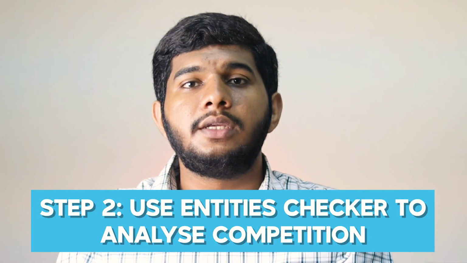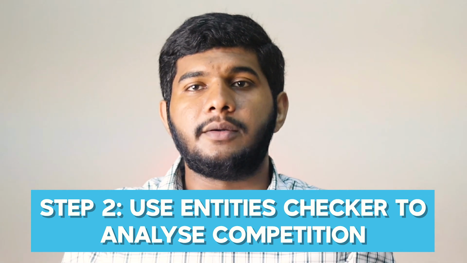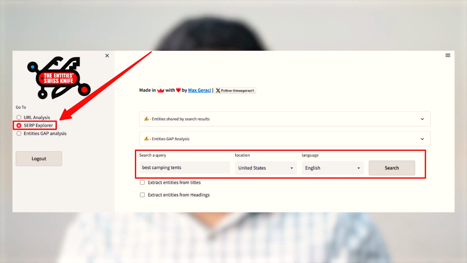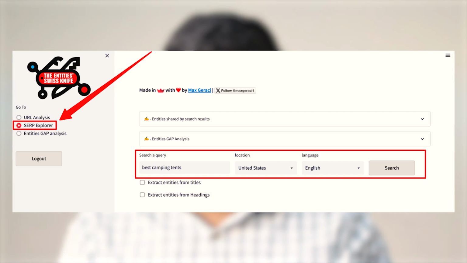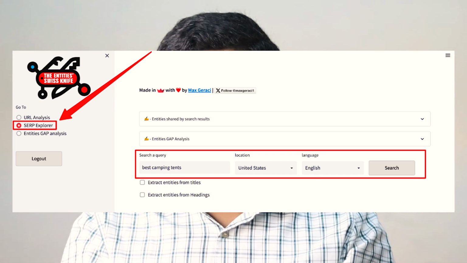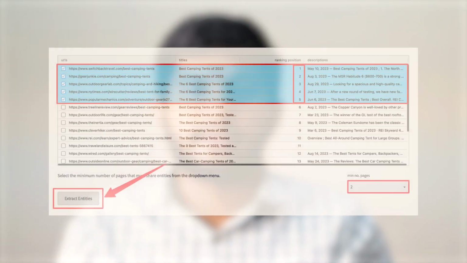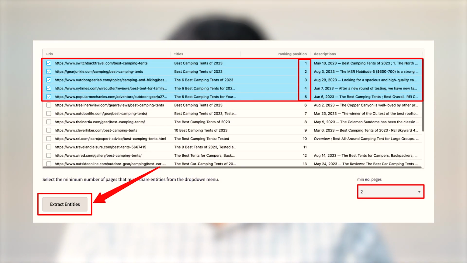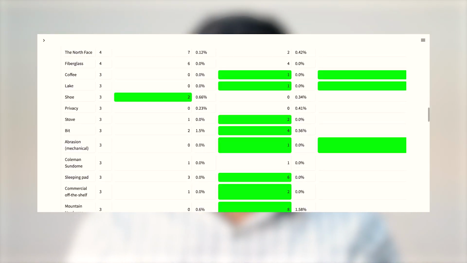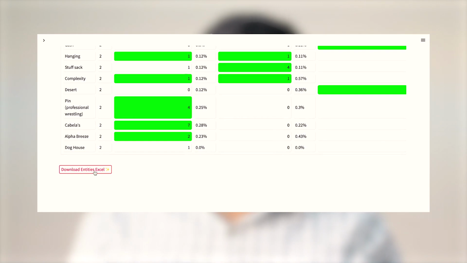Step number 2. Use EntitiesChecker to analyze the competition. Visit EntitiesChecker.com and choose the SERP Explorer option. Input your chosen keyword, specify the location, and select the language that you are targeting. Now, pick the competitors that are most relevant to your chosen keyword. After you have identified your competitors, proceed to download the list of entities that they are targeting. Use this list as a foundation for the entities to incorporate in your own article.